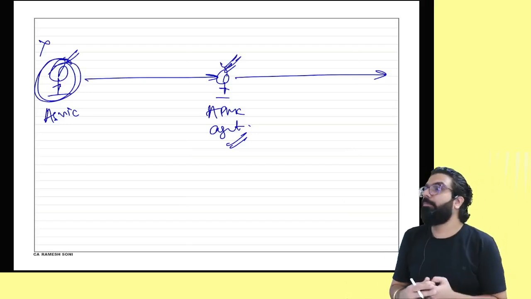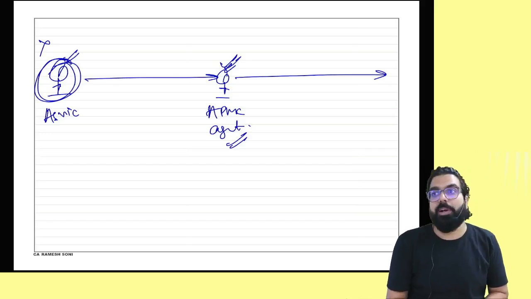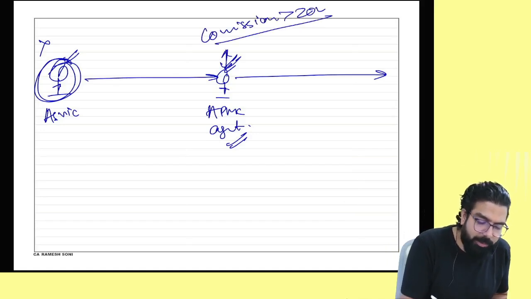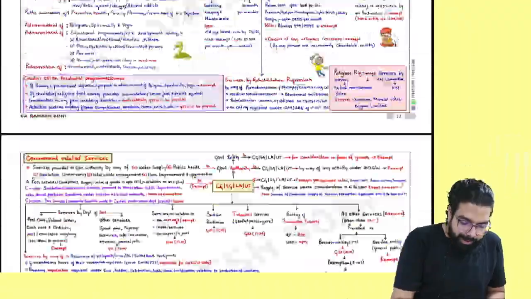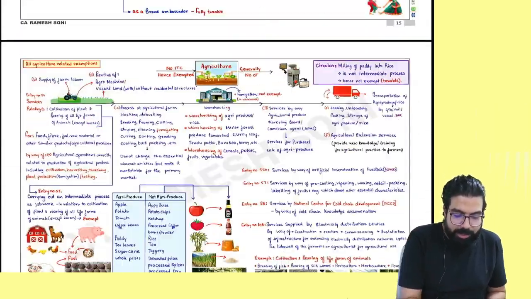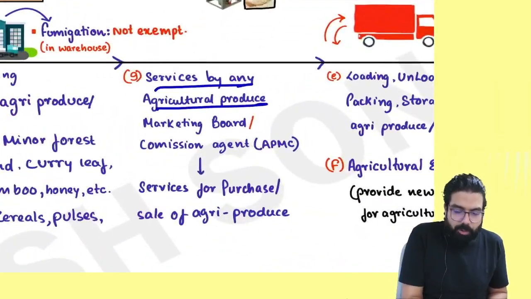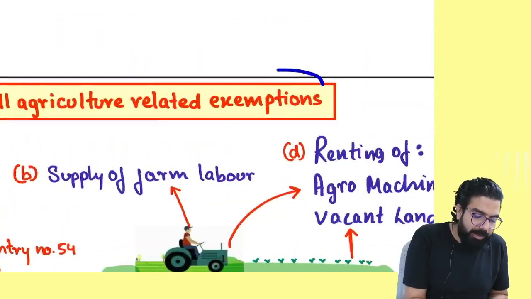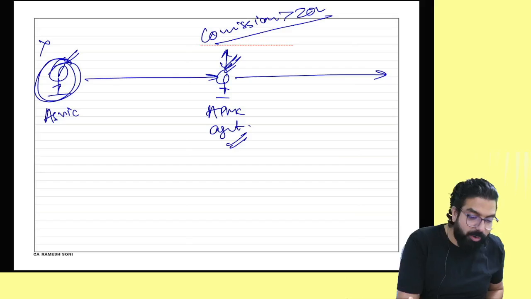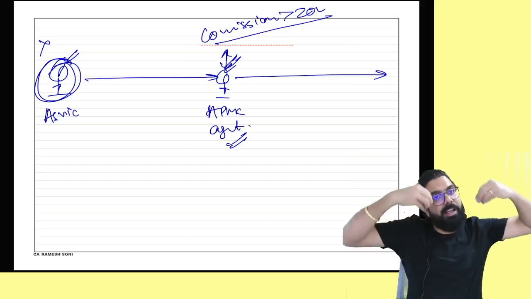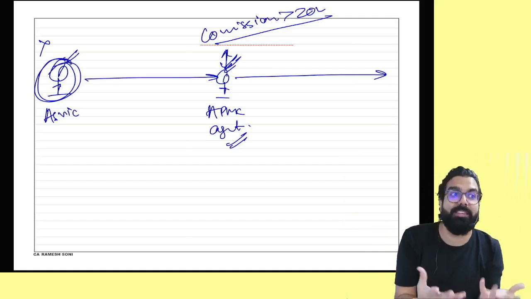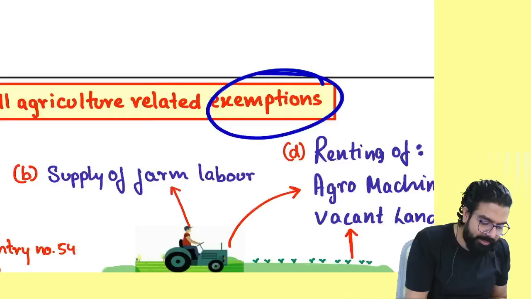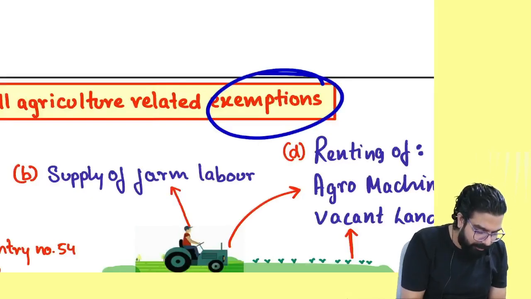Can you tell me when will I take registration then? Only when my turnover exceeds 20 lakh rupees. Only when my commission is more than 20 lakh. Do you guys agree with me? But you know what? In the chapter of agriculture, I will show you one part where it is told that services by an agricultural produce marketing committee agent or commission agent, by selling or purchasing of agricultural produce, the commission is also exempted. Now my question over here, if my commission is also exempted, it means my everything is exempted. If I am a person who is supplying exempt supply, registration is not required. And hence, this is the point which I've gone ahead and told over here by a clarification. Everyone over here, see.